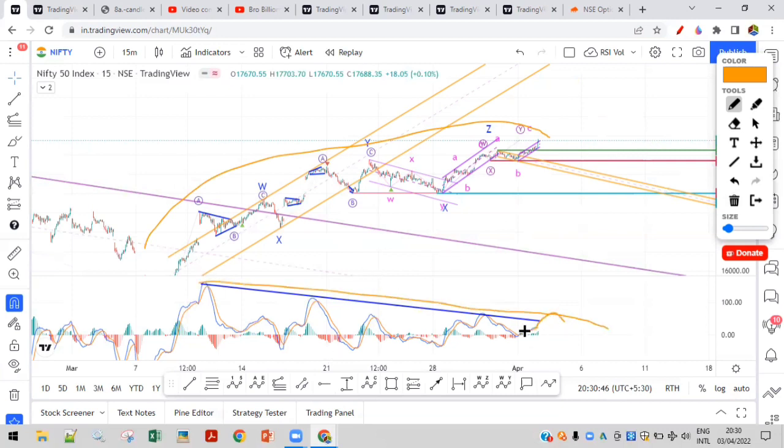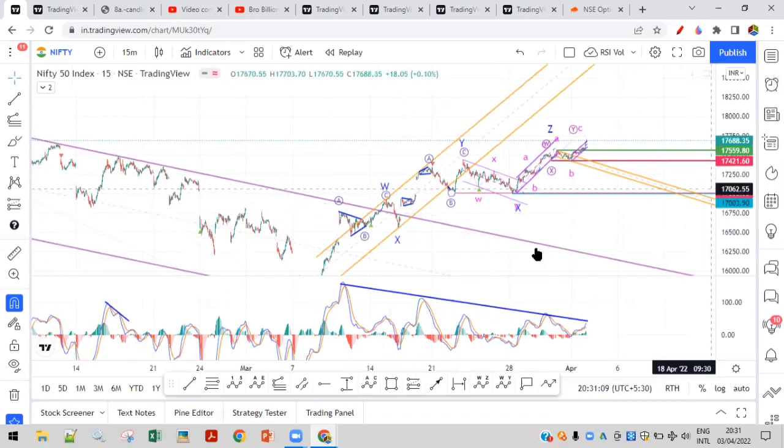We have discussed this as well, that MACD creates 2 or more divergences. It breaks that trend line and then gives the final fall. We had discussed that in one of our videos. You can visit our channel and search for the video 'how to spot a crash', and look for that signal to go for the downside. So this is how we are looking at it.